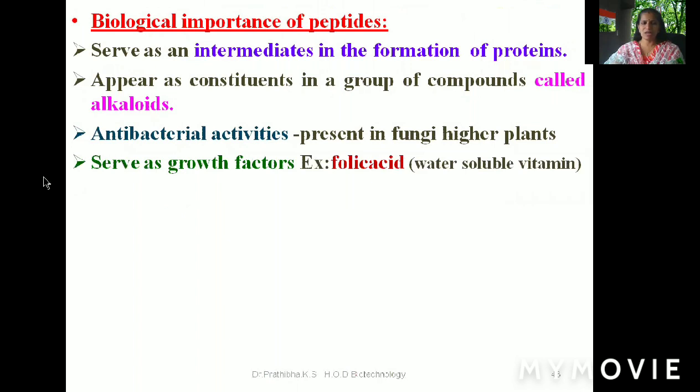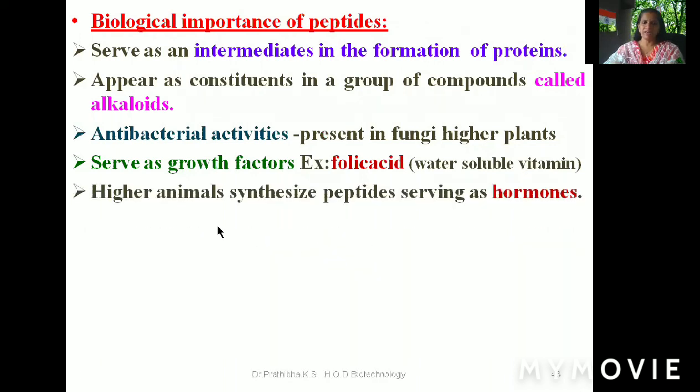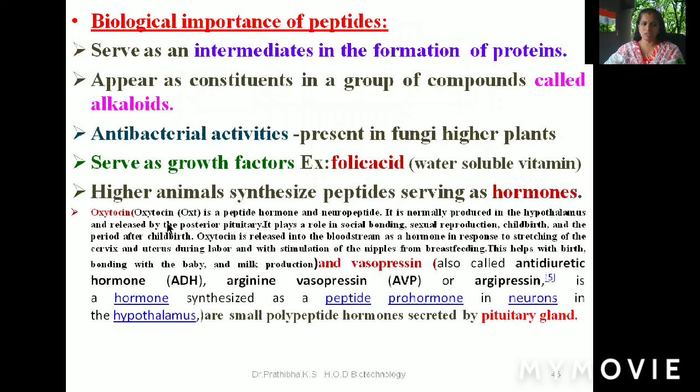And these peptides serve as growth factors. For example, folic acid, which is a water-soluble vitamin. Higher animals synthesize peptides which serve as hormones. For example, oxytocin. This oxytocin is a peptide hormone and neuropeptide.